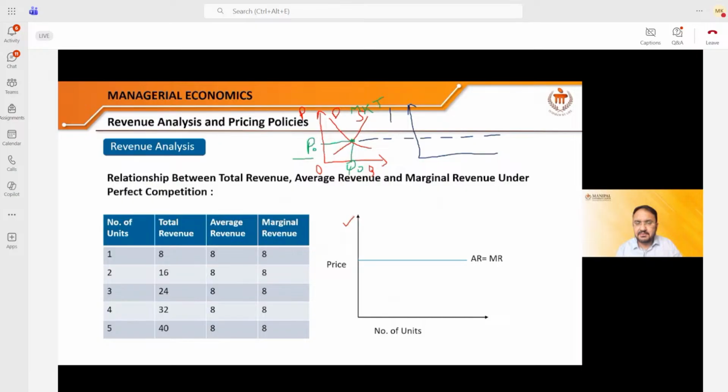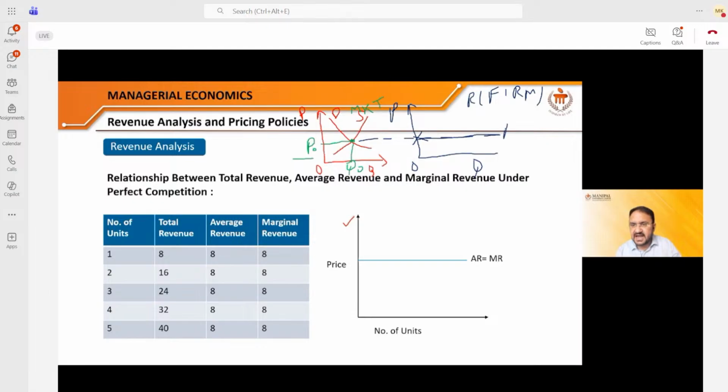My price is here, quantity is here on the x-axis, and this is my company. This is Rohit's company, our company, an individual firm, which is working in the hyper competitive market. So whatever price is set by the industry, I will follow that price. And therefore, you see this horizontal price curve.